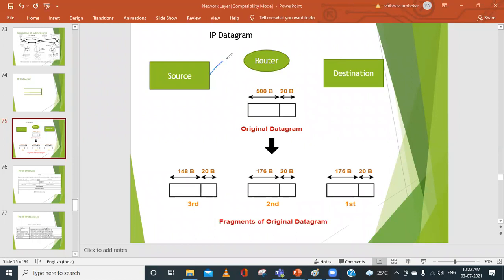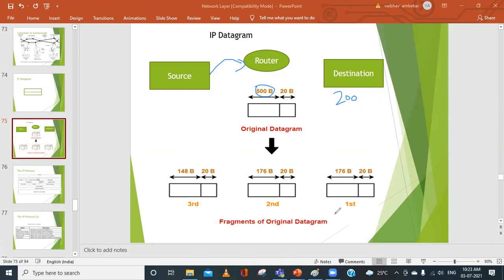where will it go? It will go to the intermediate routers. And what will these routers do? The router has the information about the destination, and the destination says that I cannot receive all 500 bytes together at the same time. Its capacity is, say, 200 bytes, so it can receive a maximum of 200 bytes, and your data is 500. So this is not possible. What will the router do? The router will break this 500 bytes of data into smaller sub-packets, or smaller datagrams, which we call fragmentation.